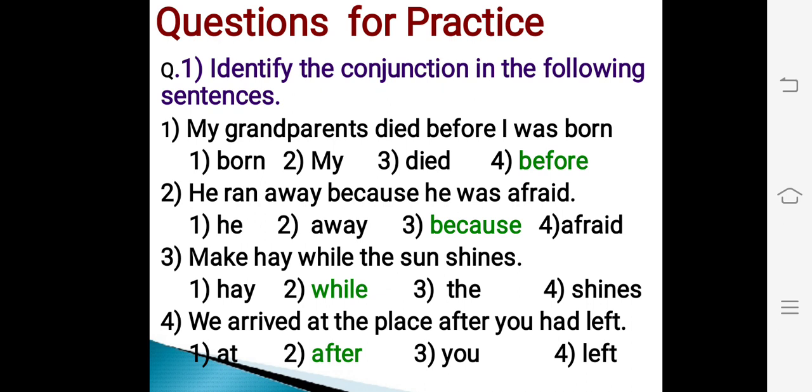Next sentence. Make hay while the sun shines. Options are hay, while, the, shines. Out of these four options, option number 2, that is while, is a conjunction used in the sentence. Hence correct answer is option number 2.